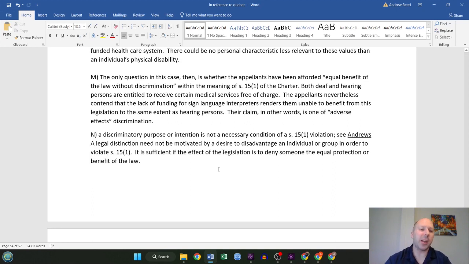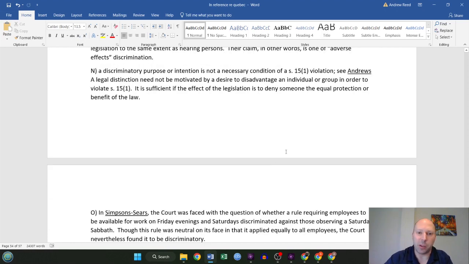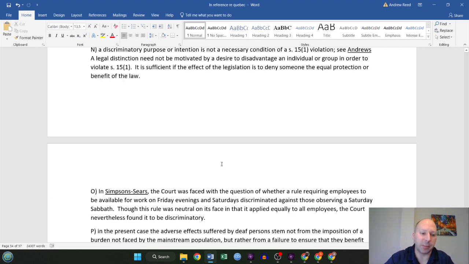So the judge goes on to say a discriminatory purpose or intention is not a necessary condition of a Section 15.1 violation. So it doesn't have to be intentional or motivated by a desire to disadvantage an individual or group in order to violate Section 15.1. Interesting side note, it does have to be like that in the United States, to the extent of my knowledge from coming from that area. Anyway, it is sufficient if the effect of the legislation is to deny someone the equal protection or benefit of the law. Therefore, an adverse effect is sufficient to be considered discrimination or a possible Section 15.1 violation.